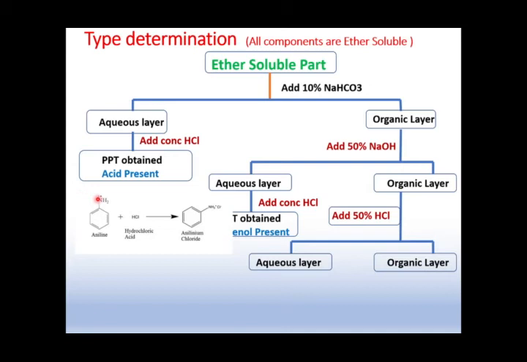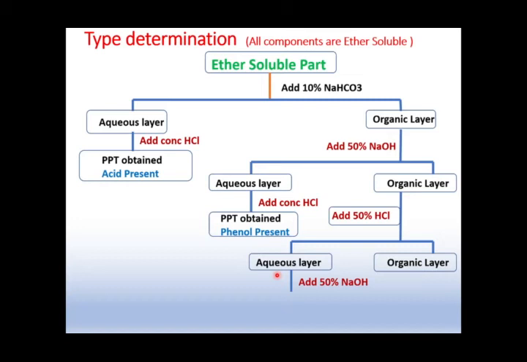So HCl will react with the NH3 and we will get this kind of anilinium chloride or ammonium chloride. So friends, as you know that salts are soluble in the aqueous layer, we need to reprecipitate it out, and you already know that acid reprecipitates in acid, so base will again reprecipitate in the strong base. So as you know that NaOH is a strong base, then for any organic base, to reprecipitate our aniline, we will add 50% NaOH in this aqueous layer.